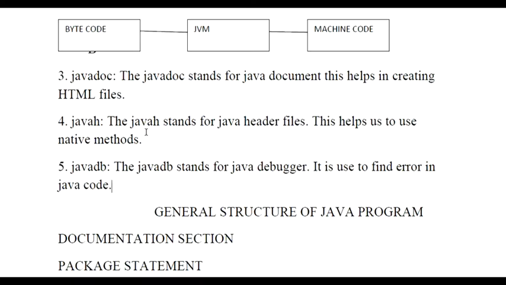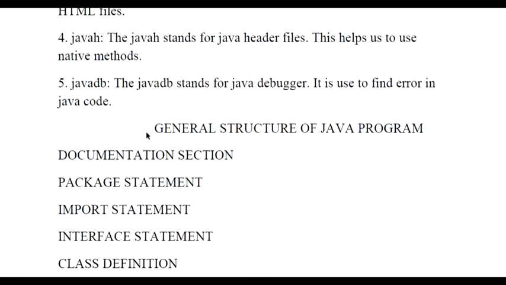As you can see on the screen, this is what you exactly need to write in this answer. Then we have Javadoc. Javadoc stands for Java document, which helps in creating different kinds of HTML files or whatever files we want to create. Then we have Javah. Javah stands for the Java header files. This helps us to use native methods, because we have some native methods involved in Java, through which we can use the Javah file. Then we have Java DB. Java DB stands for Java debugger. It is used to find errors in the Java code.